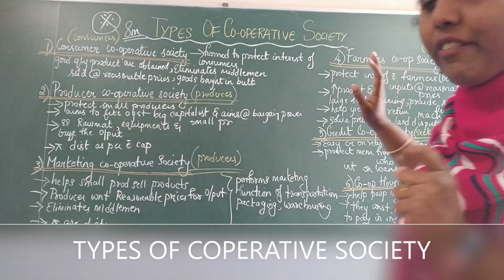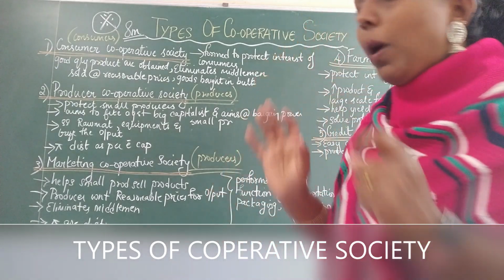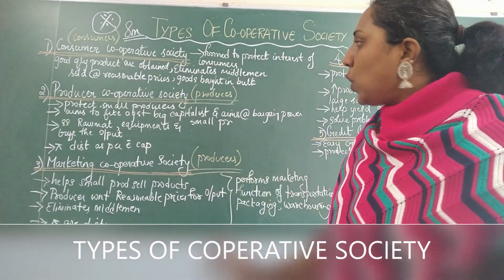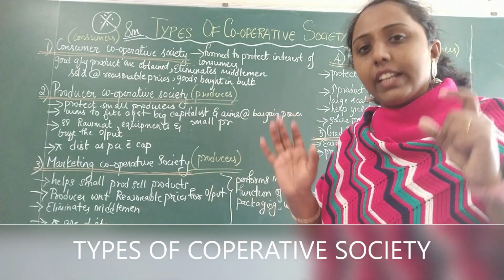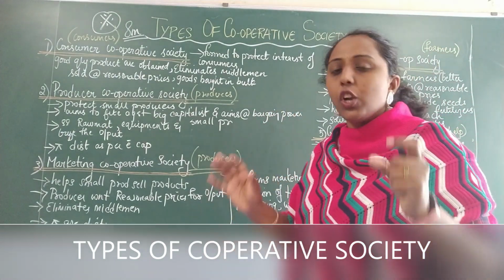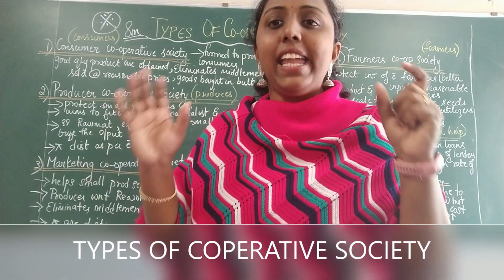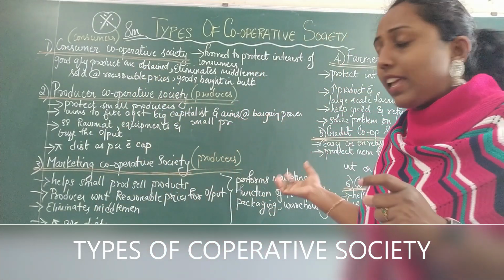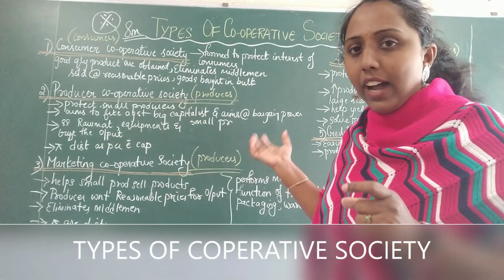In reality, the cooperative societies are of different types, but it is all for the welfare of the consumers, the producers, or people who are seeking help. That is the main reason why these cooperative societies are there.